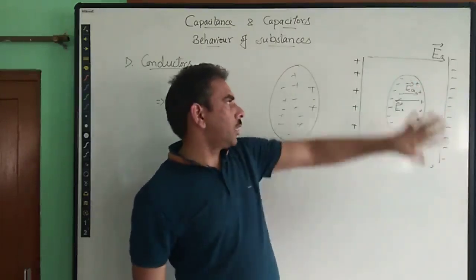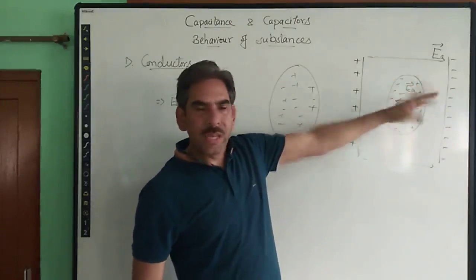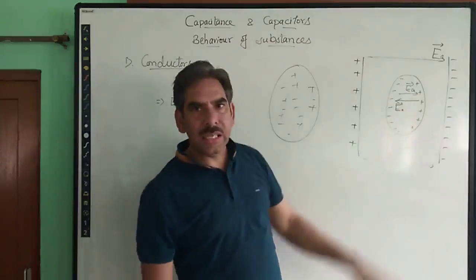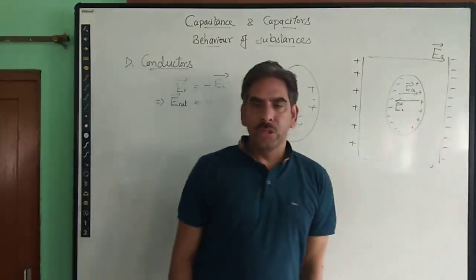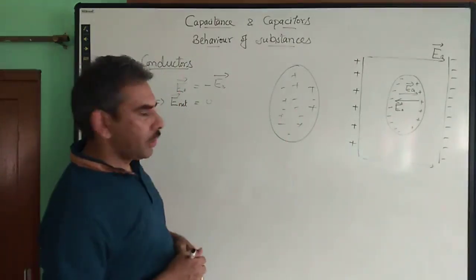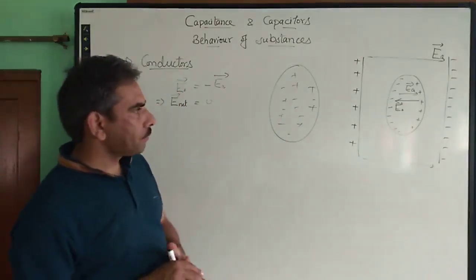The net electric field remains 0, because the induced electric field cancels out the electric field which is applied, due to their directions being opposite to each other and magnitudes equal in value, right?